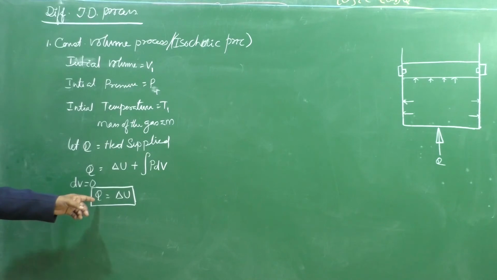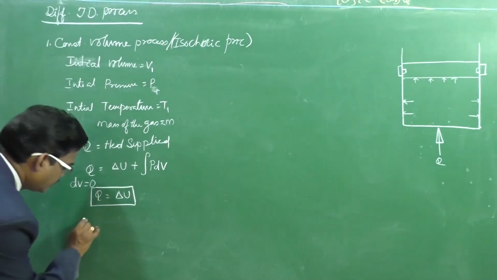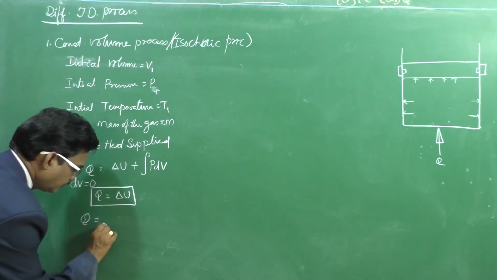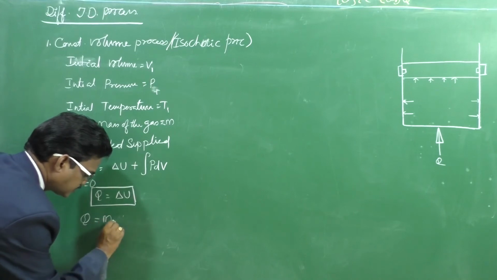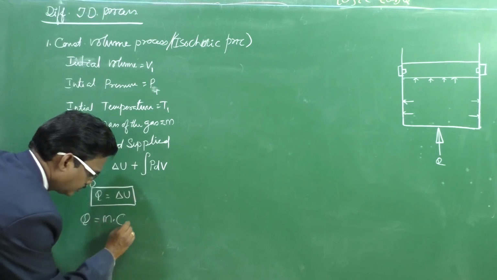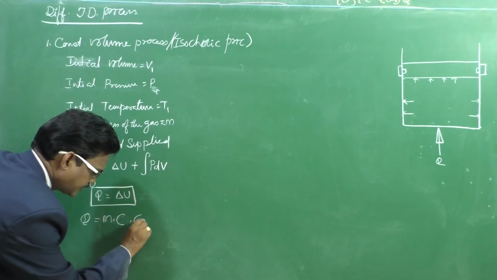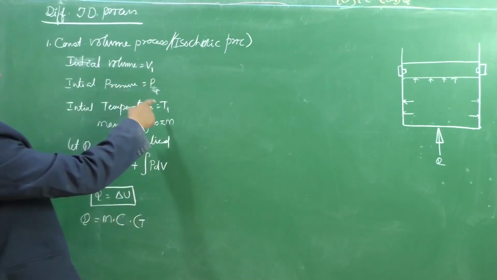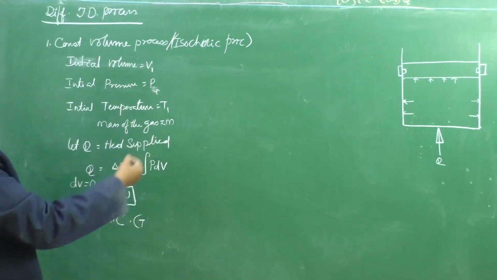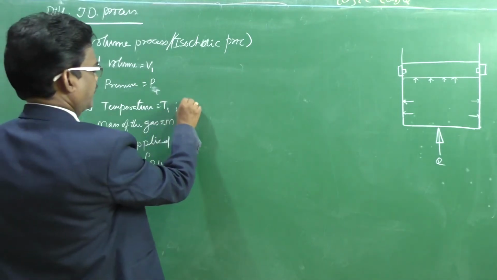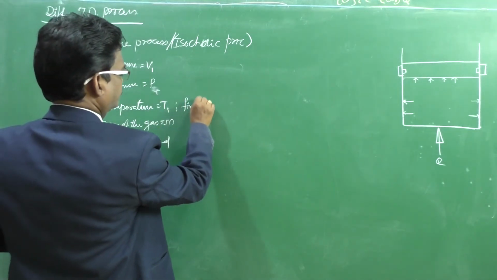One more thing we can write. Q equals mass into specific heat into change in temperature, with initial temperature T1 and final temperature T2.